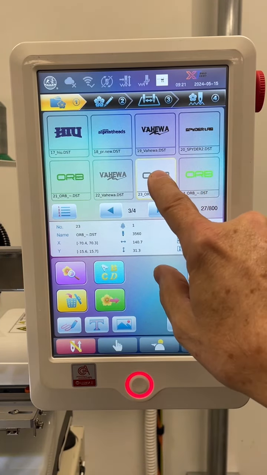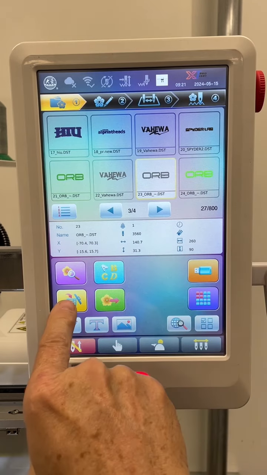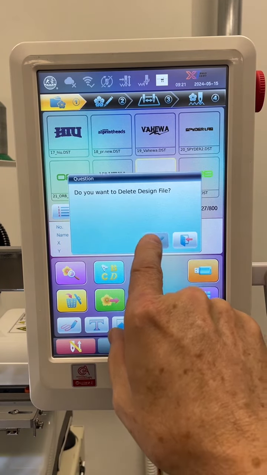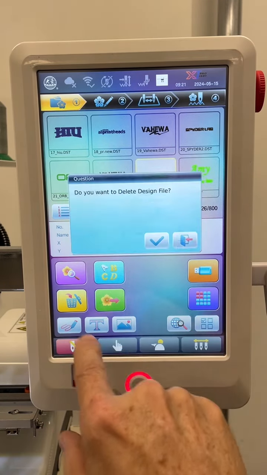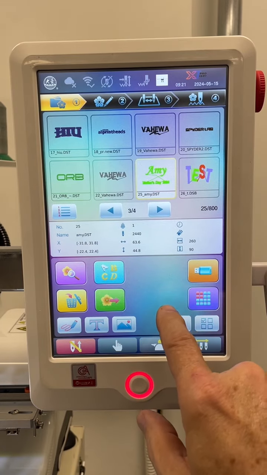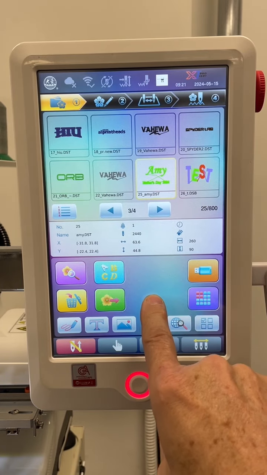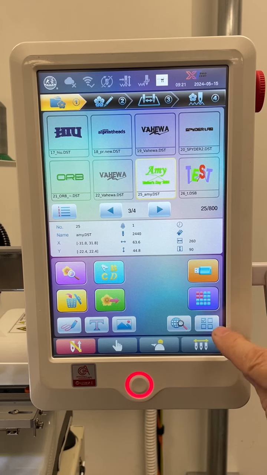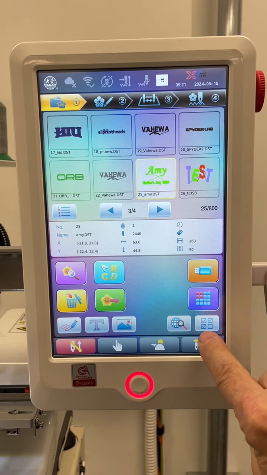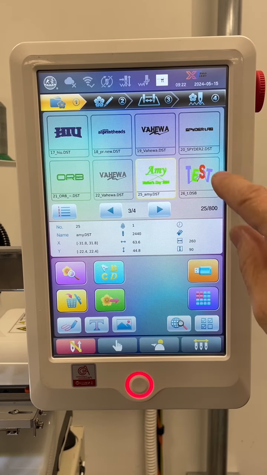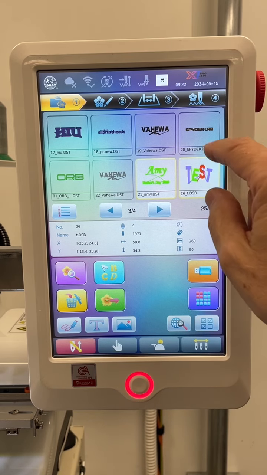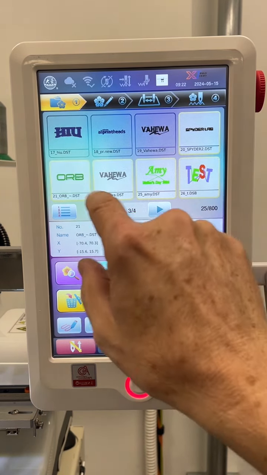One at a time, we just select the design and then we hit the trash can and we hit the check mark, and that's going to delete that design. Now, if I want to do more than one at a time, I hit this button here. Right now we see one check mark, but if I hit it one time, now there's 3 check marks, and now I can select multiple designs.